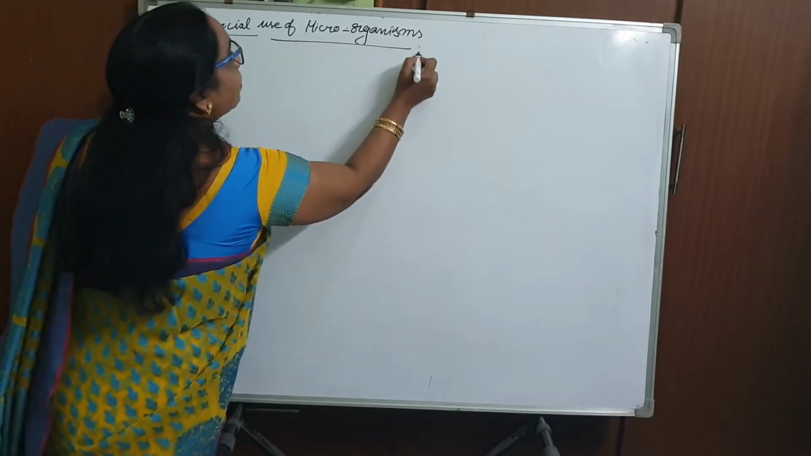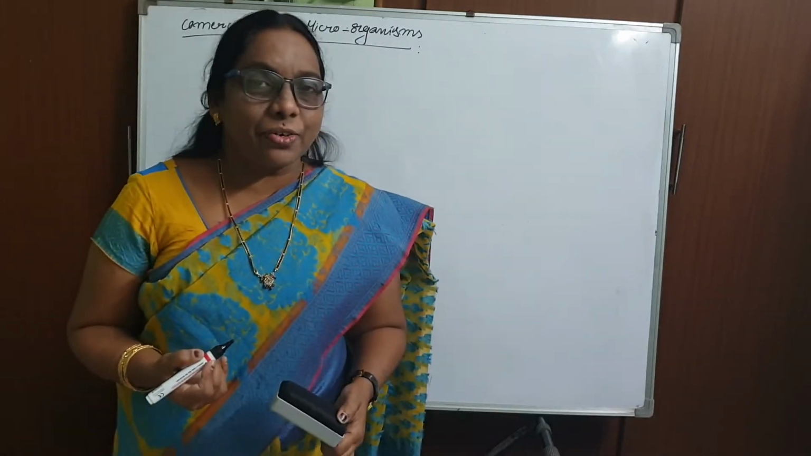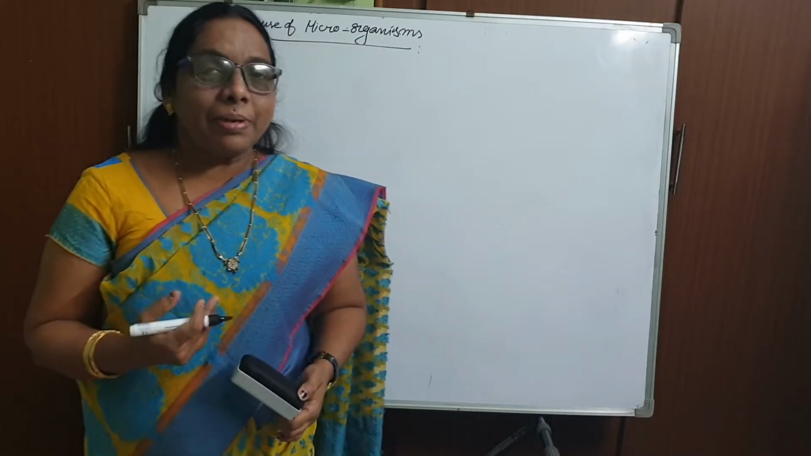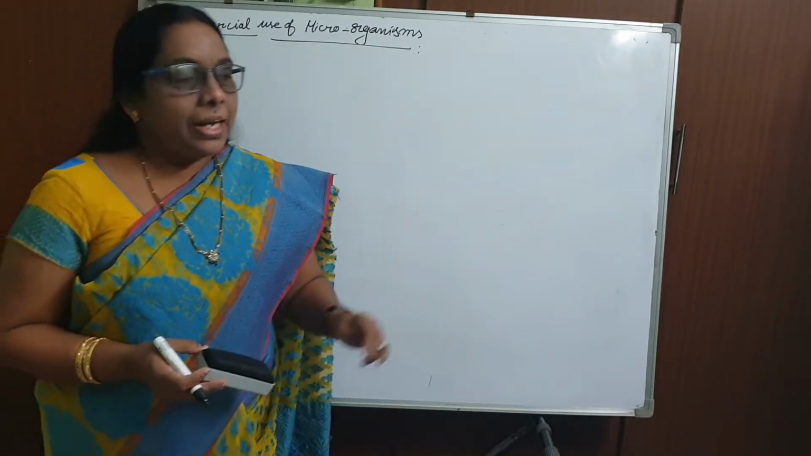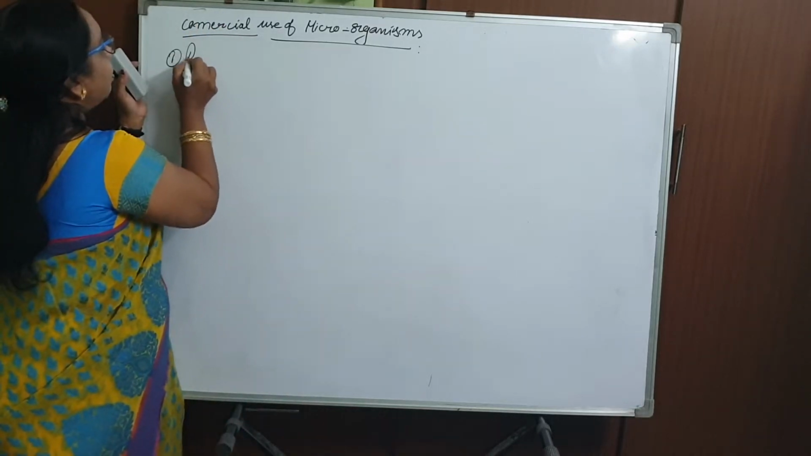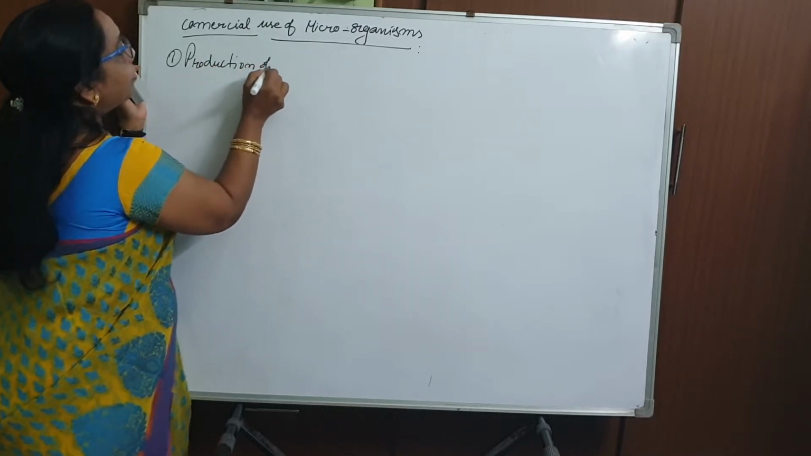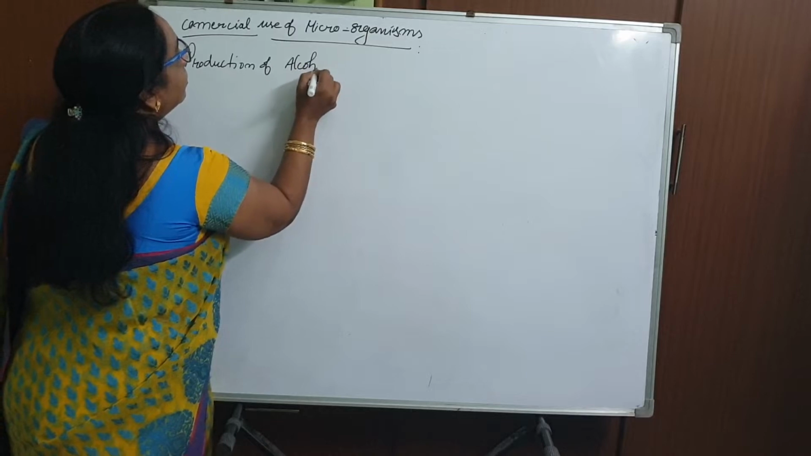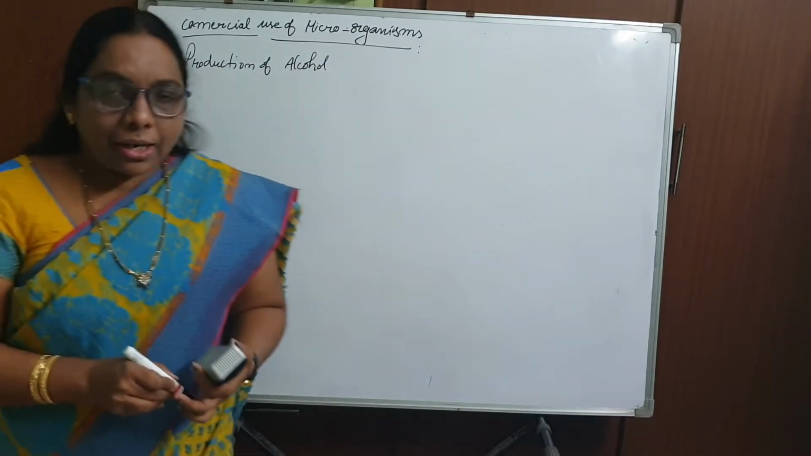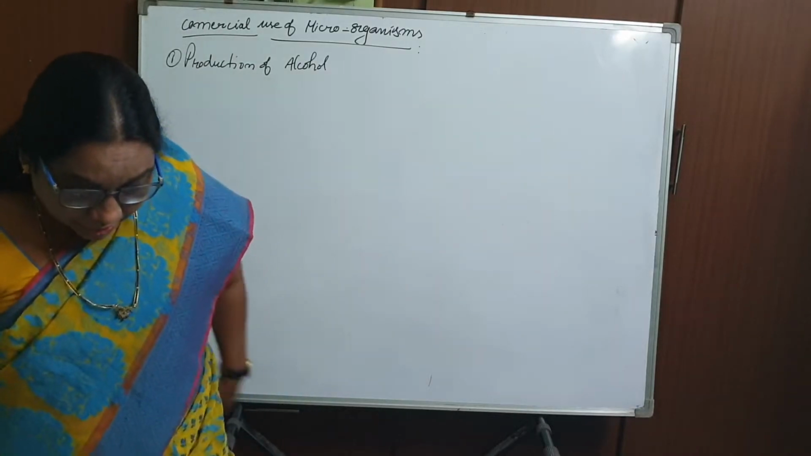How these microorganisms are beneficial to human beings, that is the title given in your textbook, Microorganisms and Us. How they will be helpful to human beings. In the commercial value, we can say that for the production of alcohol, microorganisms are useful.